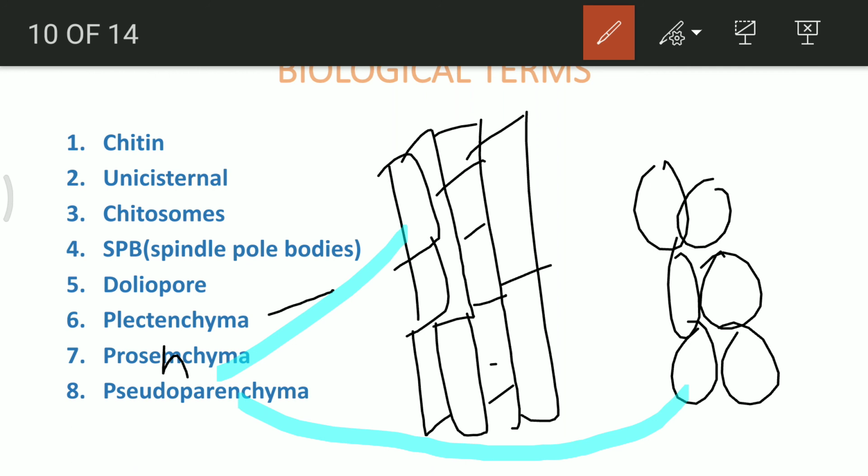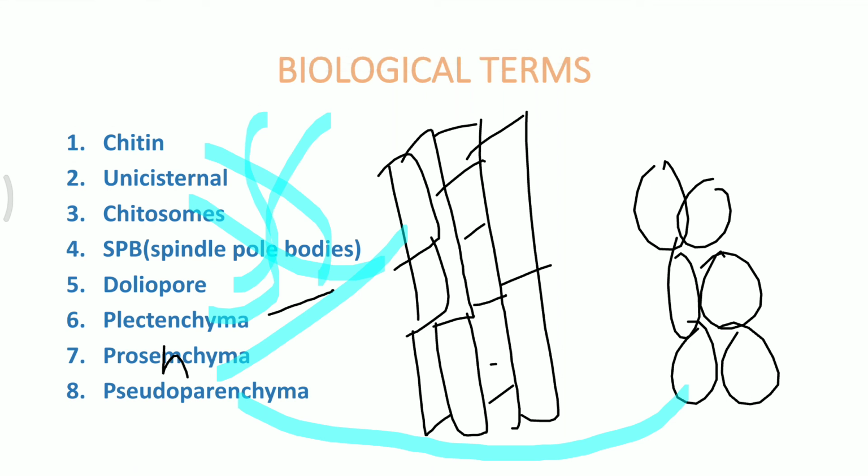Plectenchyma means that the interwoven nature of hyphae will be maintained, but whether they are arranged in a pseudoparenchyma arrangement or in a prosenchyma arrangement is to be determined on the nature of the fungus. So this is how fungi have some of these characteristics, and we can study them by understanding these few things.